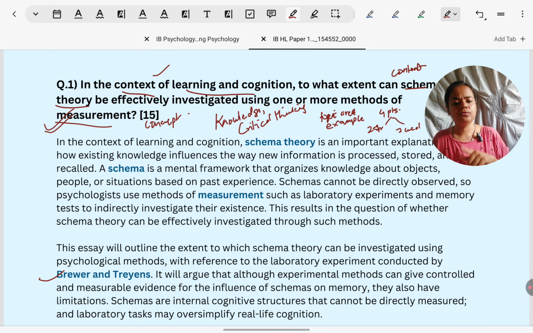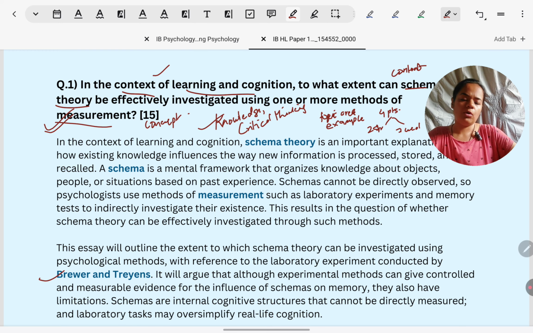You can have War of the Ghosts also, that is very popular. You can have Bransford and Johnson studies. I can't remember the exact researchers' names from memory. You can have their studies also. Absolutely. I've just taken Brewer and Treyens. So no matter which study you have taken, aim, procedure, results, conclusion. This is the summary that you have to give.